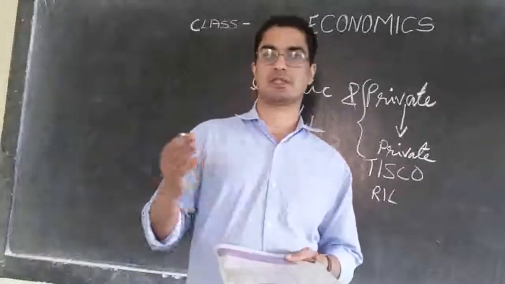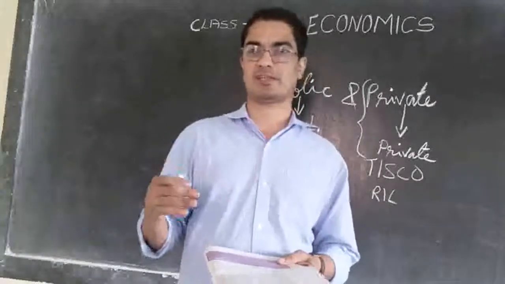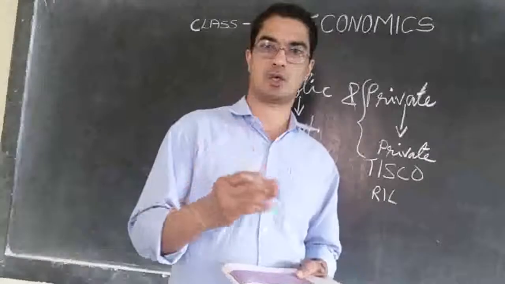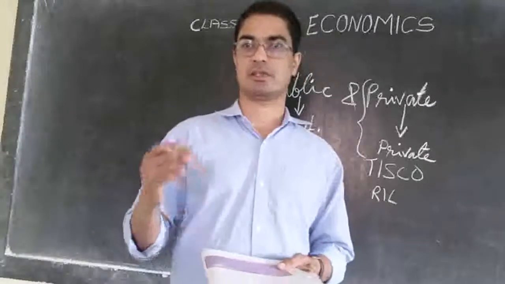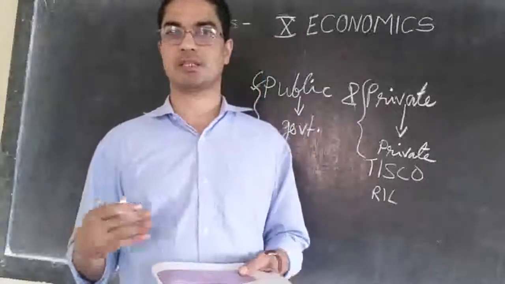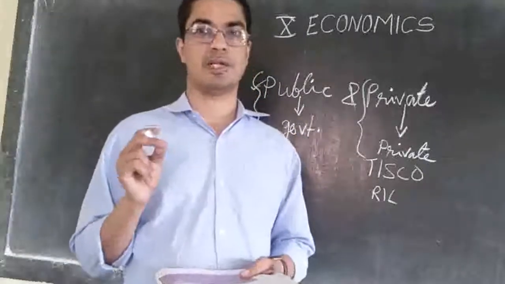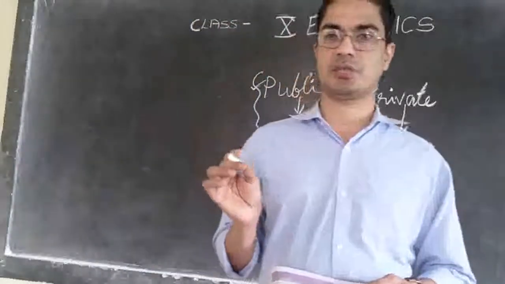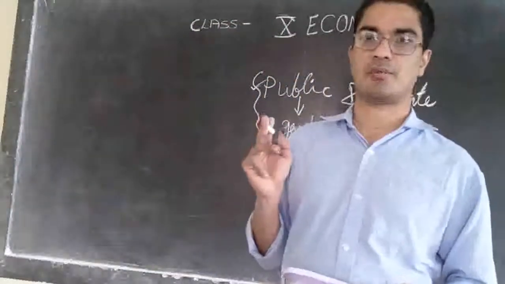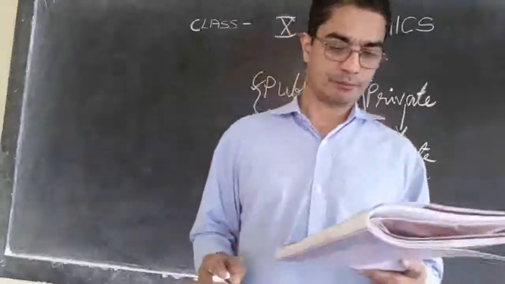Then there are a lot of sectors providing services: post office, banks, other offices, the cobbler, the sellers, the shopkeepers, the transport. They are all working in the tertiary sector. They are providing service. So based on the nature of their activity, we can say there are primary sector, secondary sector and tertiary sector.